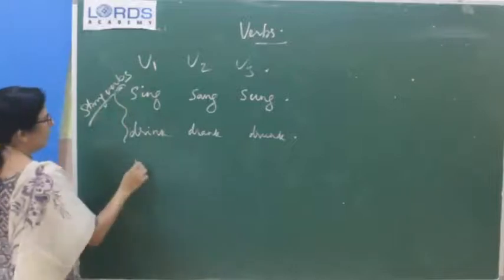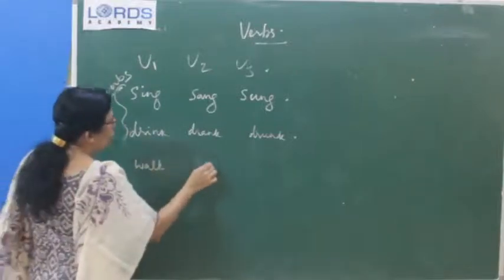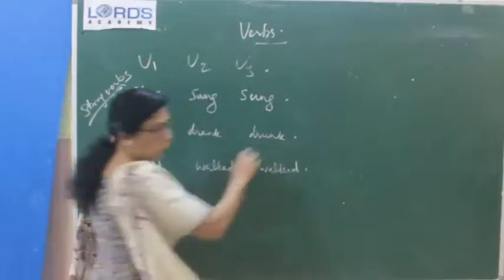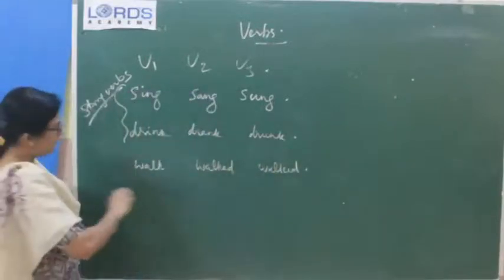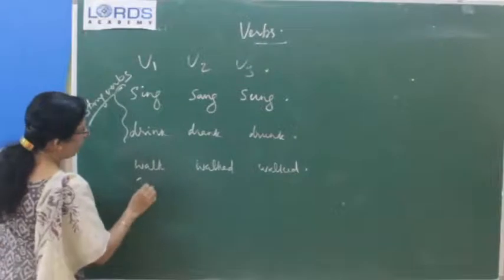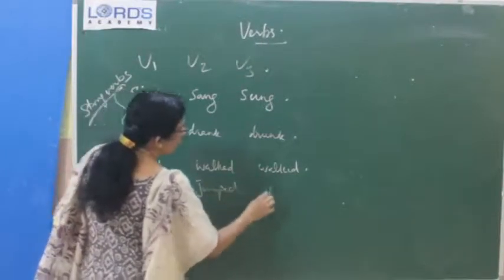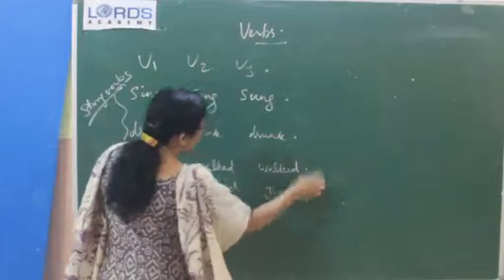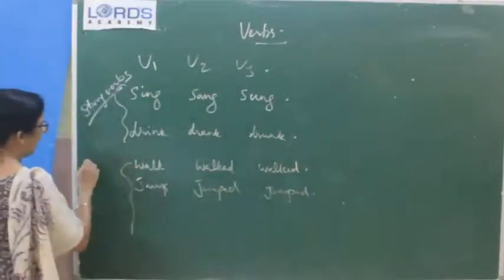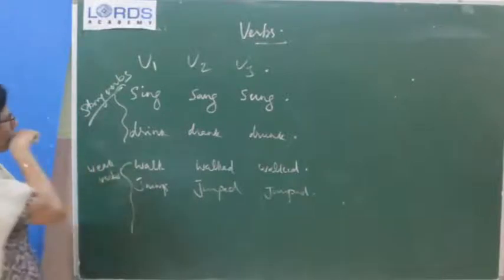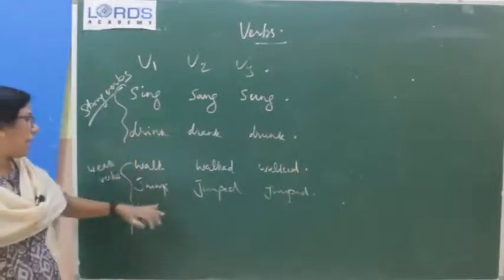Next set: walk, walked, walked; jump, jumped, jumped; play, played, played. They are called weak verbs. So what is the difference between strong verbs and weak verbs?